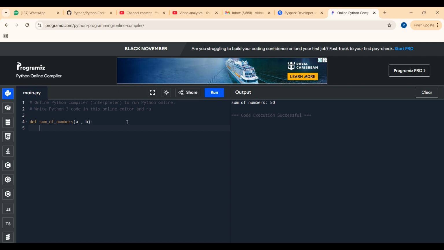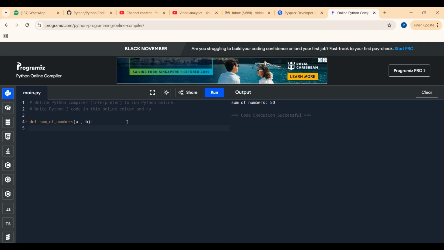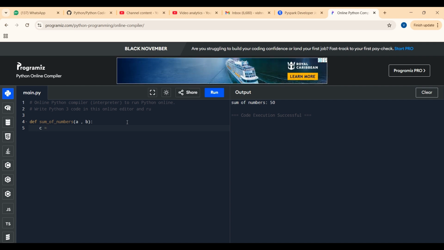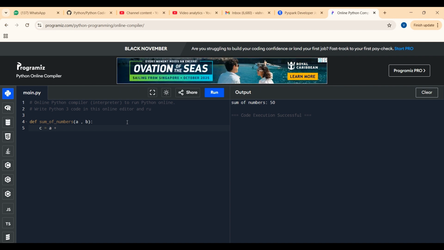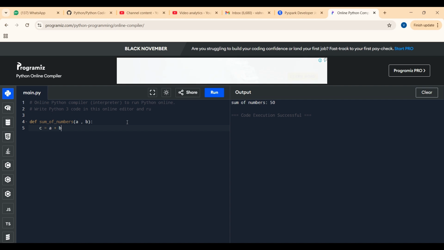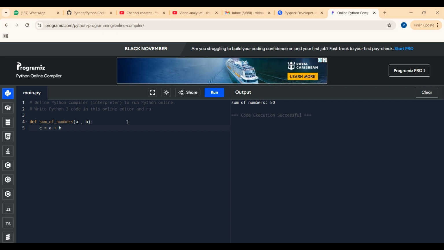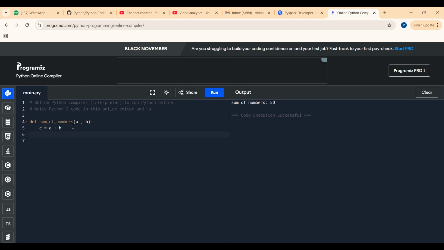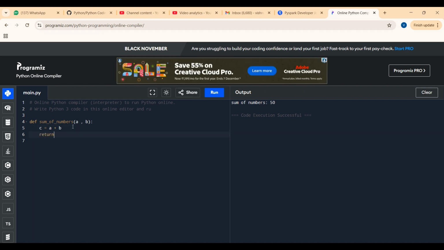This is the name of the function. And what we are doing here, we are trying to find the sum of two numbers. So I'm taking a new variable c, and in that c I'm storing a plus b, whatever value we get after doing a plus b. Now after storing the value in c, I'm just returning that value. So I just wrote return c.